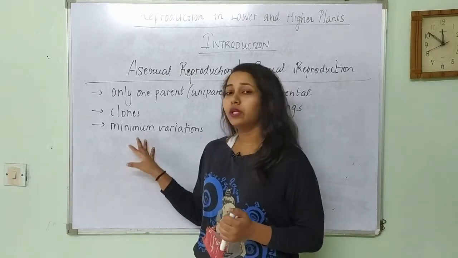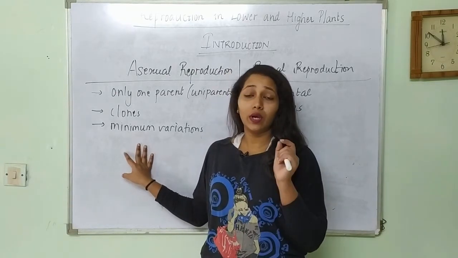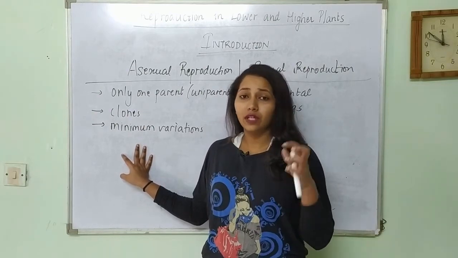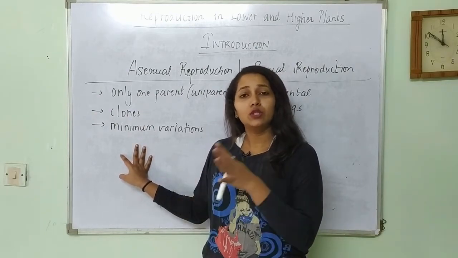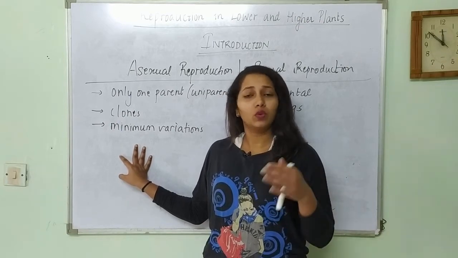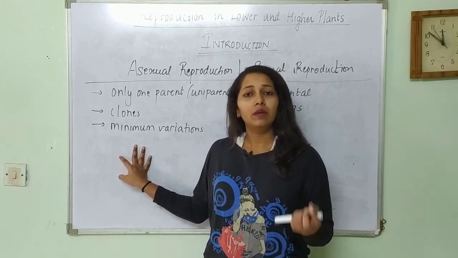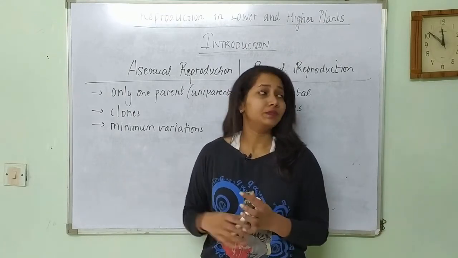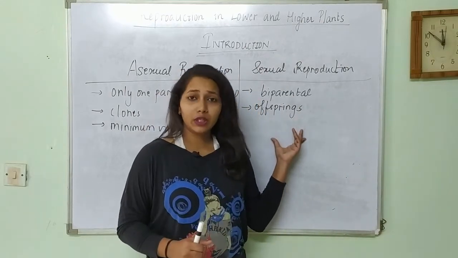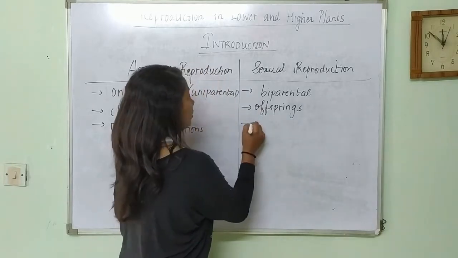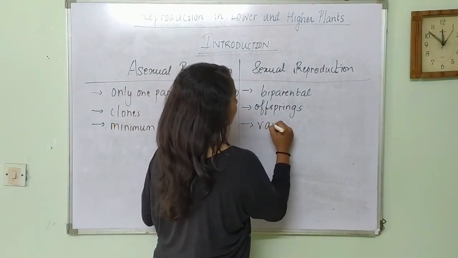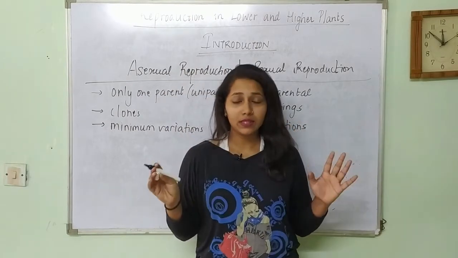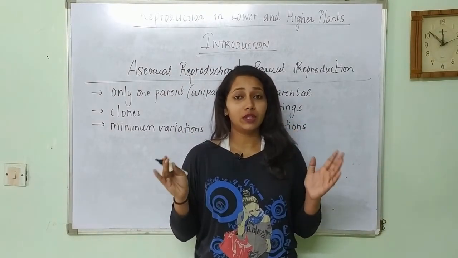So in case of asexual reproduction, as you have only one parent, variations are very minimum, and the variations could be only because of mutation. Not only that, there would be certain other factors as well, but in majority of cases mutations are one of the reasons. In case of sexual reproduction, there are a lot of variations. The reason is very clear: you have two parents, and two parents would have different genetic makeup.